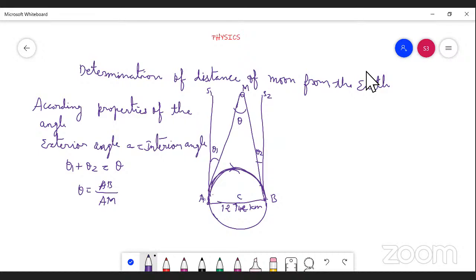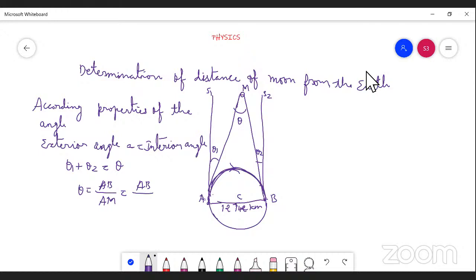AB is equal to C, so instead of AB we can substitute C, divided by AM. Or directly we can write AB itself because it is convenient for us.